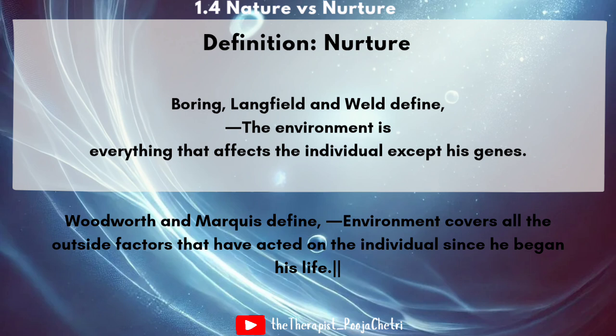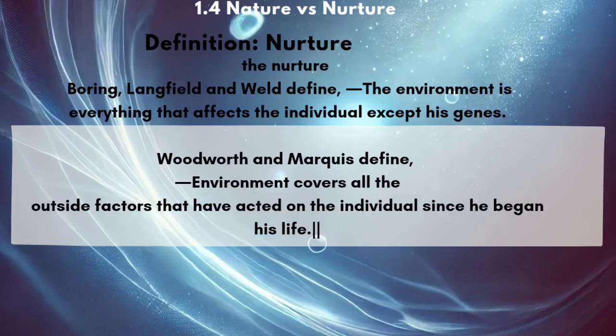Here the definition says that the environment is everything that affects the individual except his genes. And one more definition says environment covers all the outside factors that have acted on the individual since he began his life.